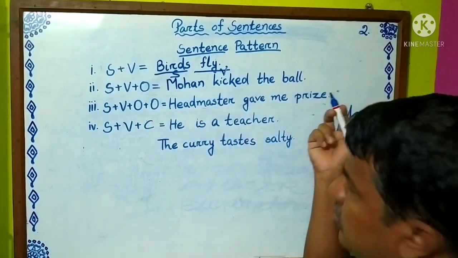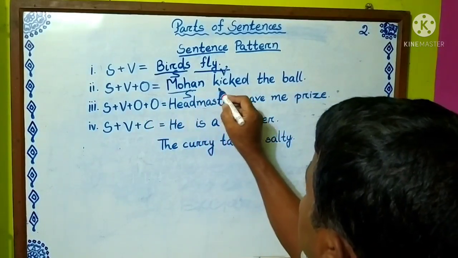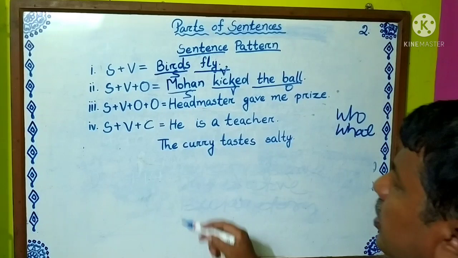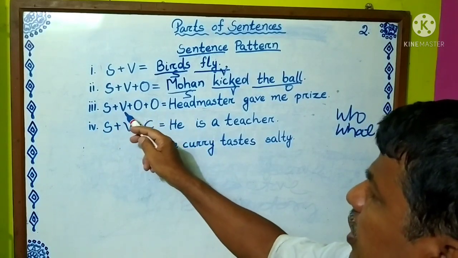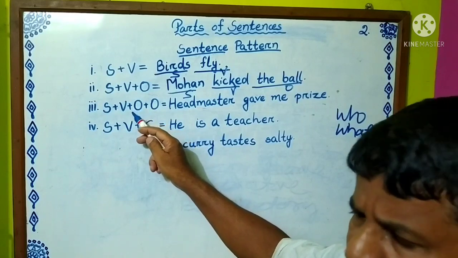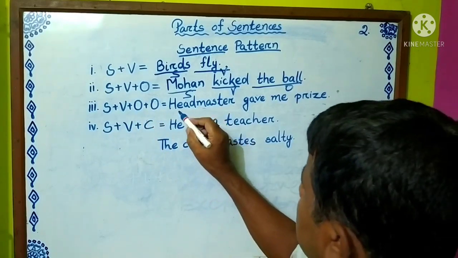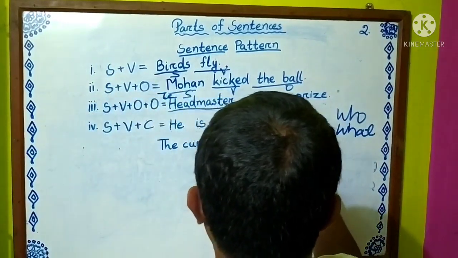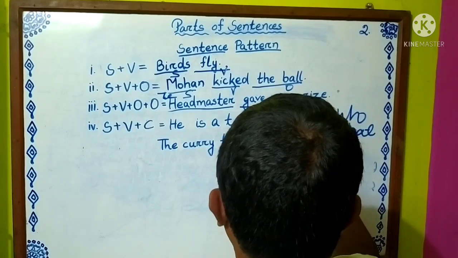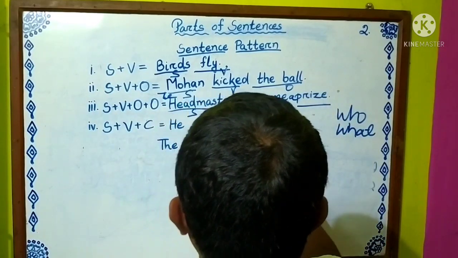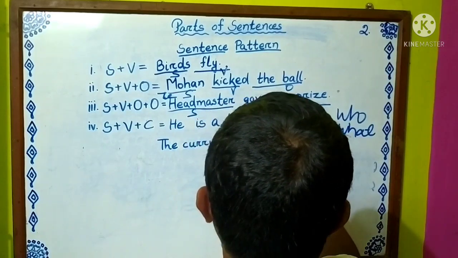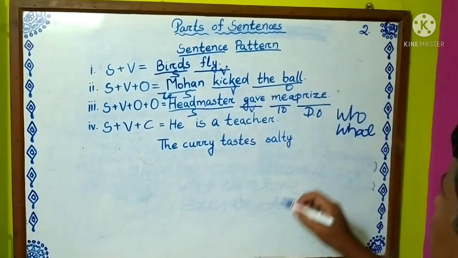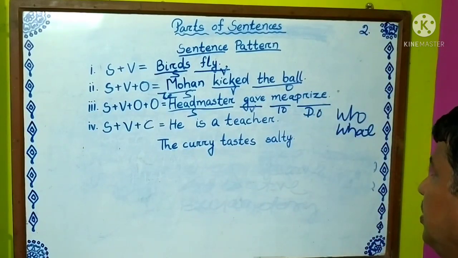Then SVO: subject, verb and object. Then SVOO: subject, verb, indirect object and direct object. The headmaster gave me a prize. The headmaster is the subject, gave is the verb, me is the IO, prize is the DO. Okay. IO means indirect object, DO means direct object.